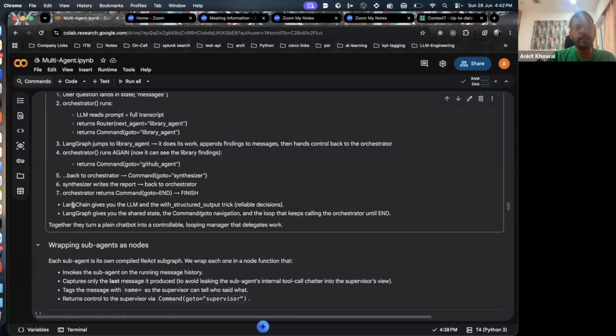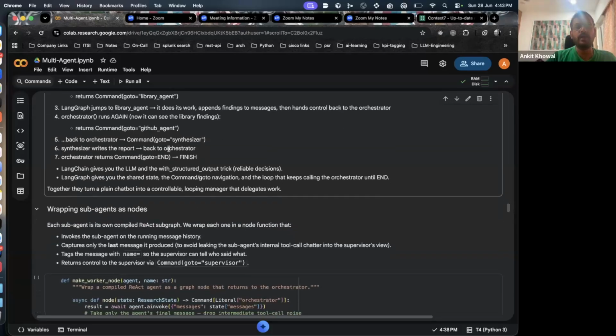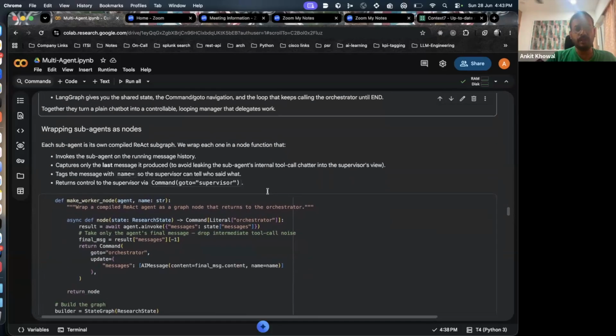So we use both LangChain and LangGraph over here. LangChain gives you the LLM capability with structured output, right? And LangGraph gives you the shared state, the Command go-to navigation, and the loop that keeps calling the orchestrator until end, right? Together, they turn a plain chatbot into a controllable looping manager that delegates work, right?